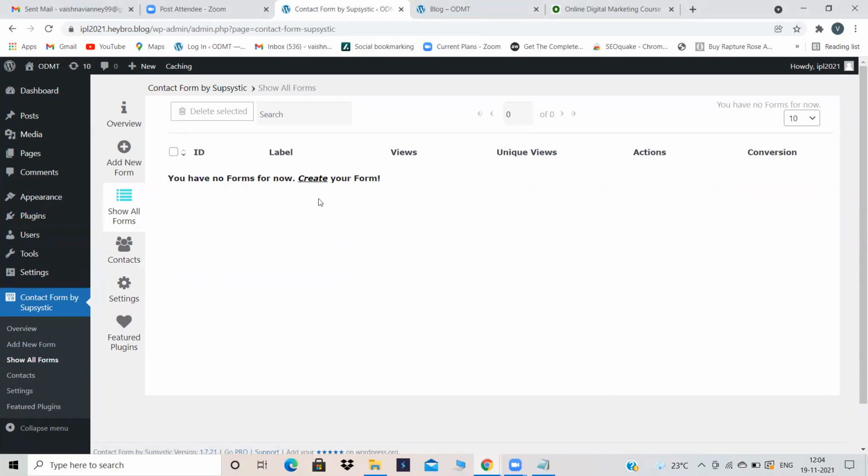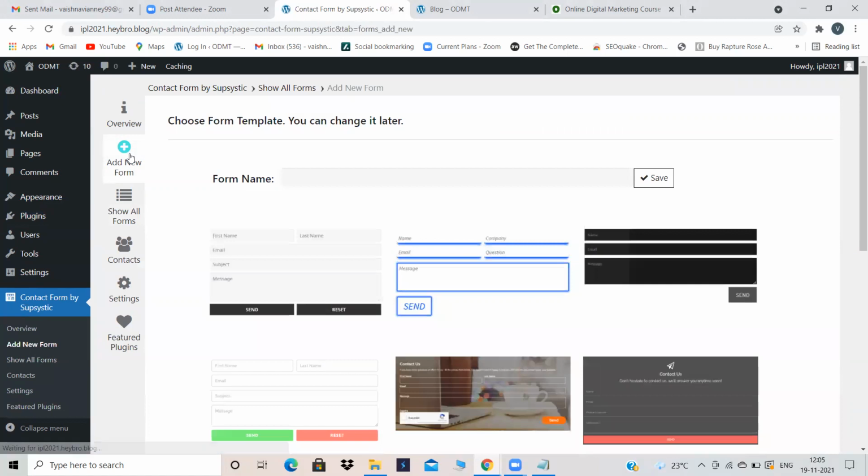He's telling me you have no forms right now, create your form. That means I have not created any contact form. He's telling me to create a contact form. Now, how to create a contact form? Click on add new form, because I want to create a new form. Same like a menu, for a menu you are giving a name, some XYZ, whatever it is. Here also give some name. For now I'm giving ABC.